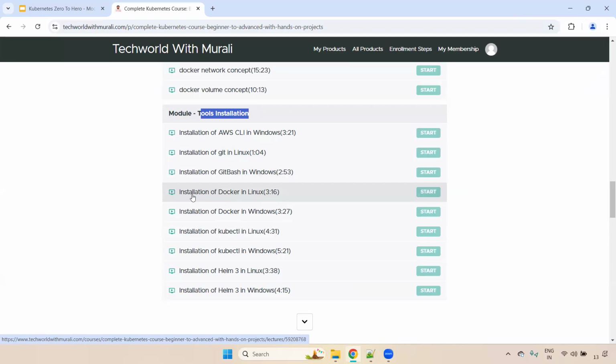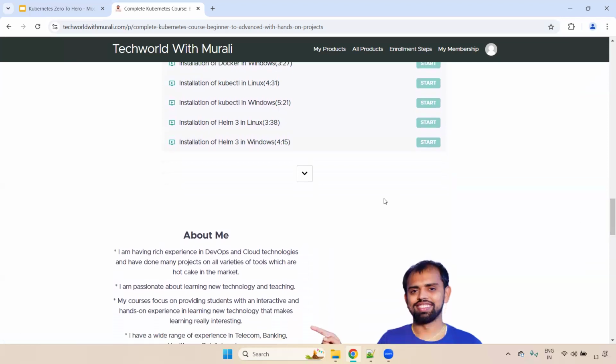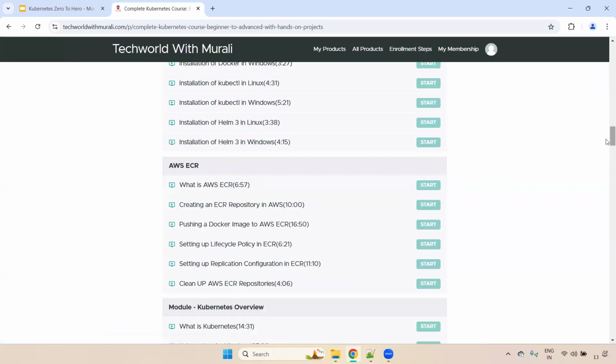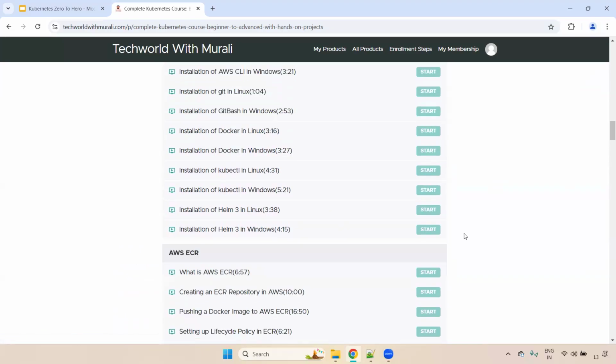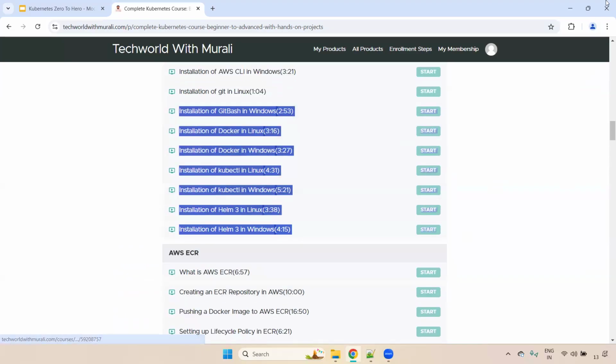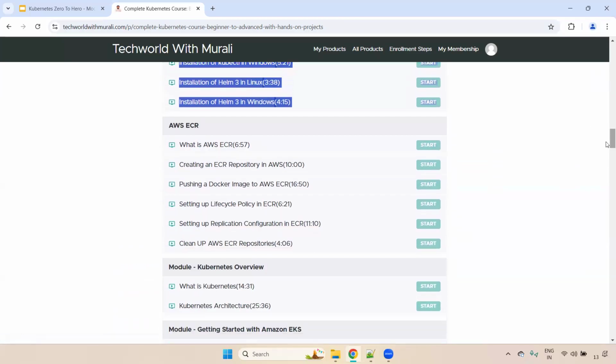Here we can see Docker, and kubectl and Helm I have also showcased, and eksctl also we have installed. Okay, fine, super. Once you've done this tools installation, you will get to know how to install and manage your tools.